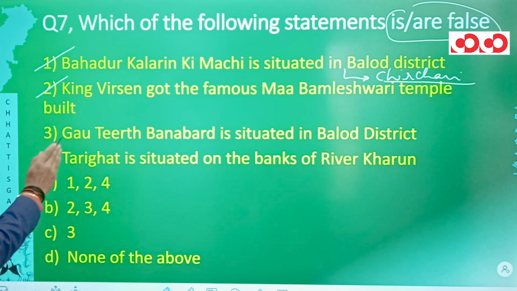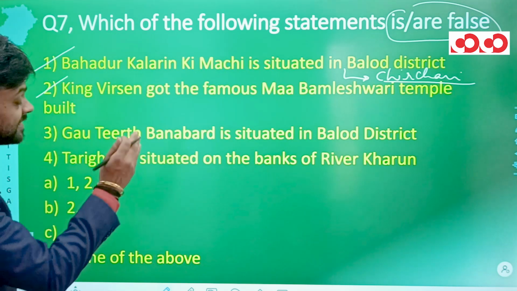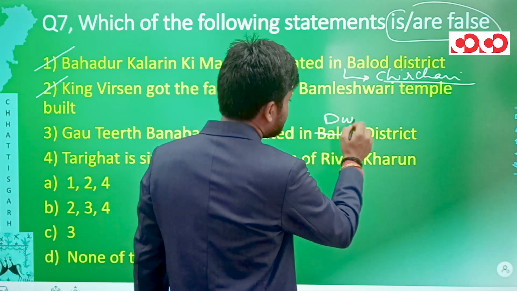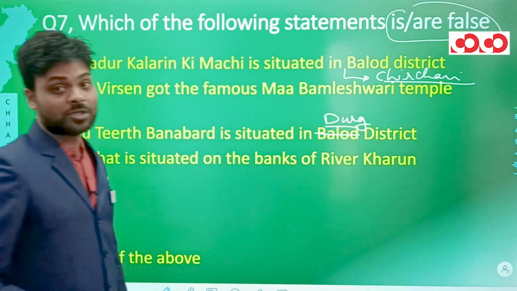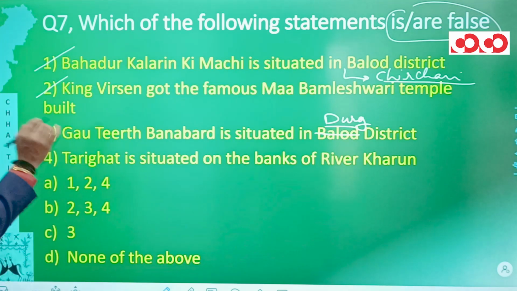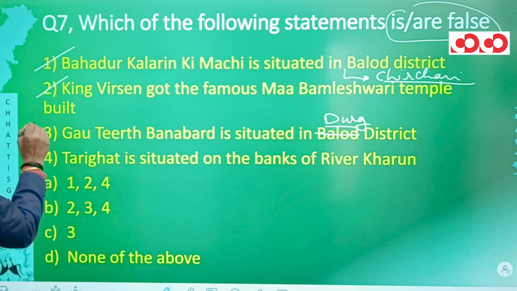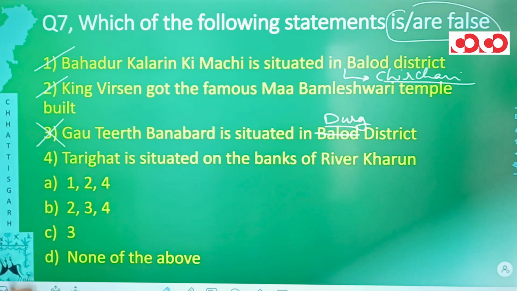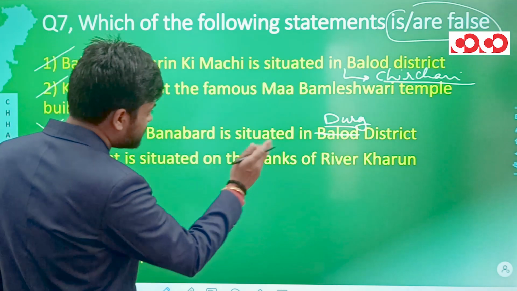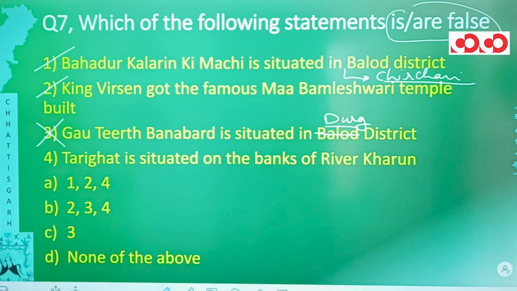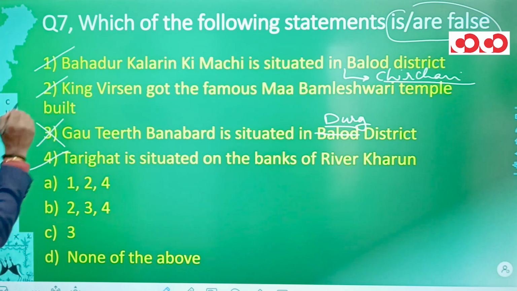Third statement, Gautirth Bana Barad is situated in the Balod district. No, it is actually situated in the Durg district. So Gautirth Bana Barad is situated in the Durg district, and since it is given Balod over here, that means this statement is going to be incorrect. Fourth statement, Tari Ghat is situated on the banks of river Kharun. Yes, Tari Ghat is situated on the banks of river Kharun, and hence statement number 4 is also correct.